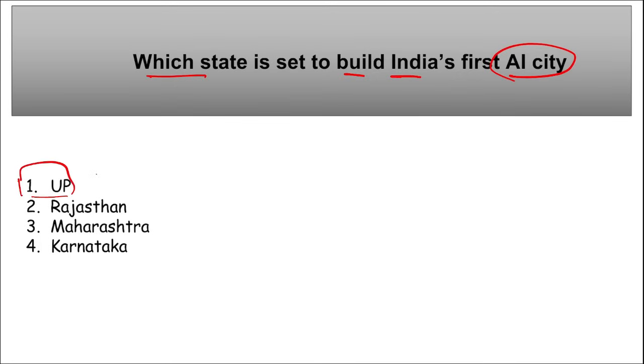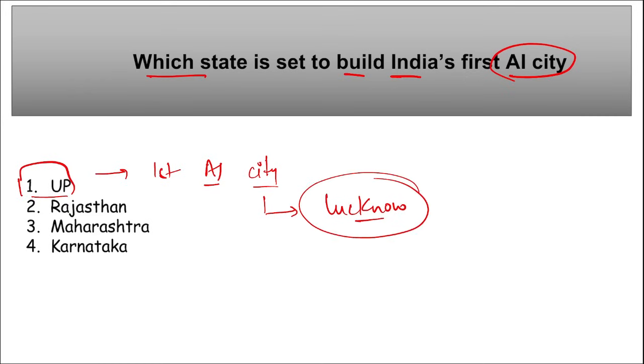Uttar Pradesh is set to build India's first artificial intelligence city. And where will this city in UP be built? It will be built in Lucknow. Right, in Uttar Pradesh, Lucknow, we will be seeing India's first AI city. Correct, it will be in Lucknow and it will be promoting the AI ecosystem there.